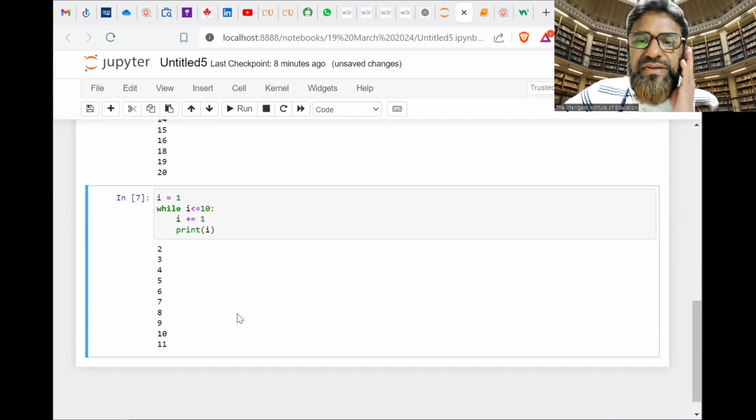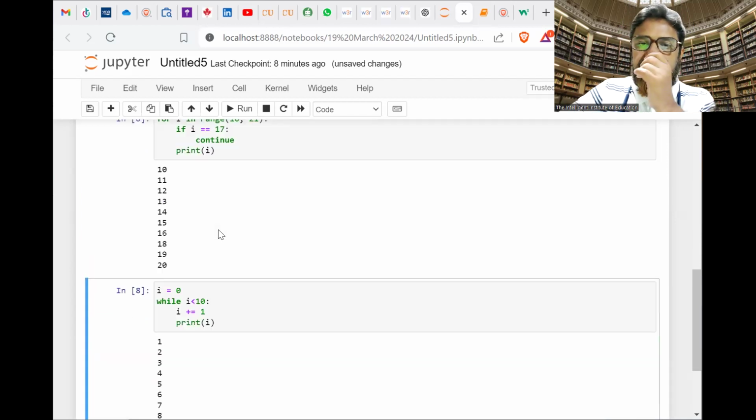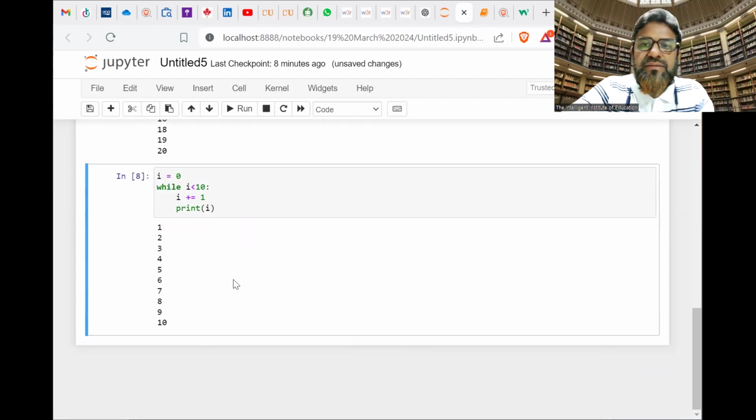So this is printing 2 to 11. So here I will make i 0, remove this, and run this. See here, now it printed 1 to 10.